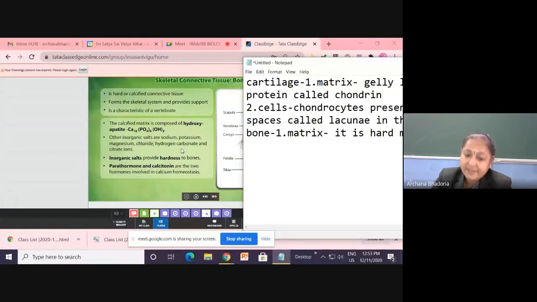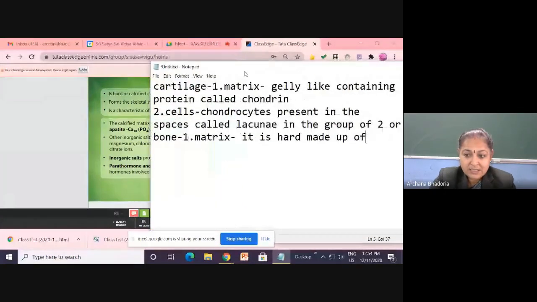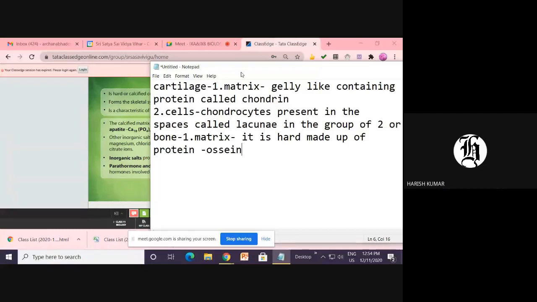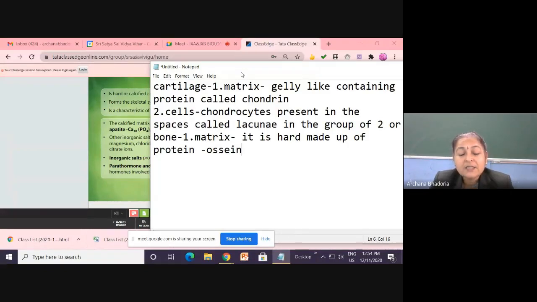Which provides hardness and contains the protein. So the name of the protein present in the bone is osine. What is the name of the protein? Osine. And what was the protein present in the matrix of the cartilage?